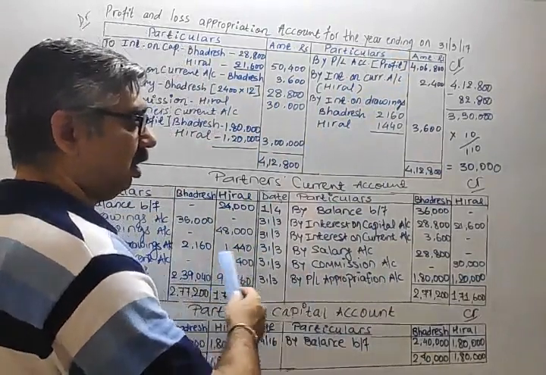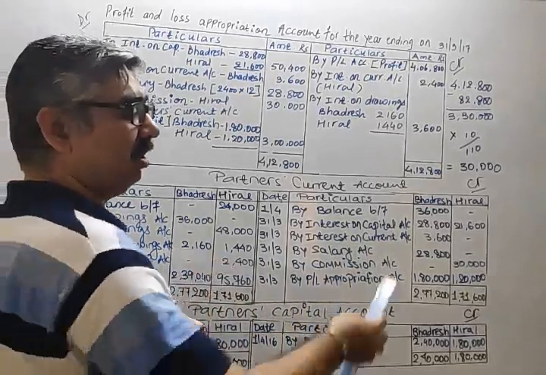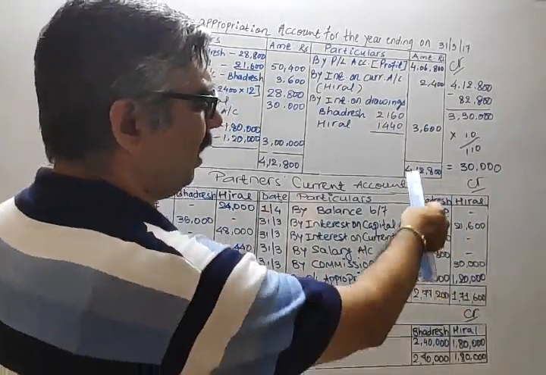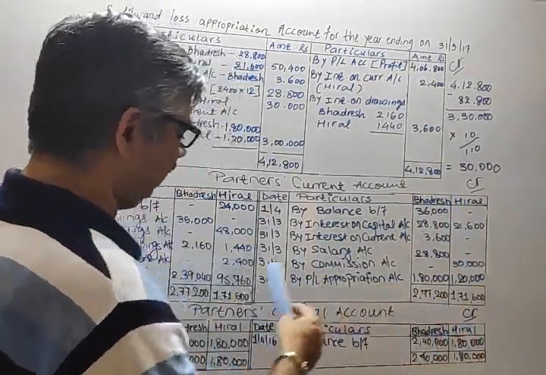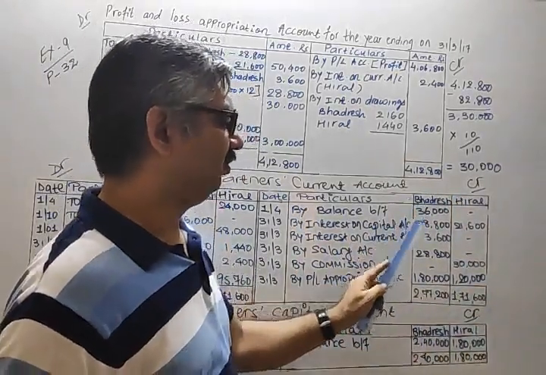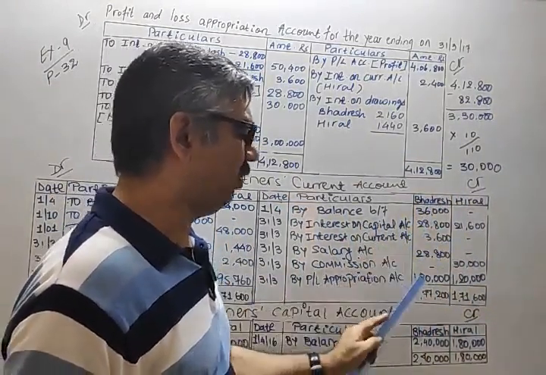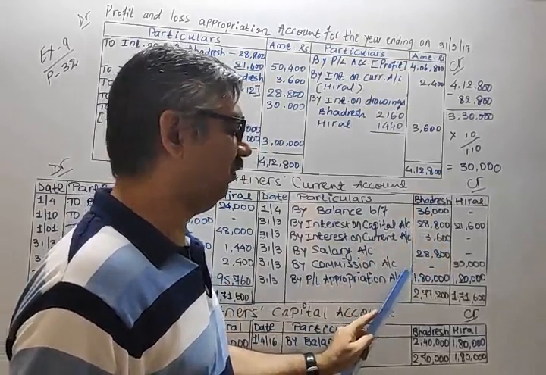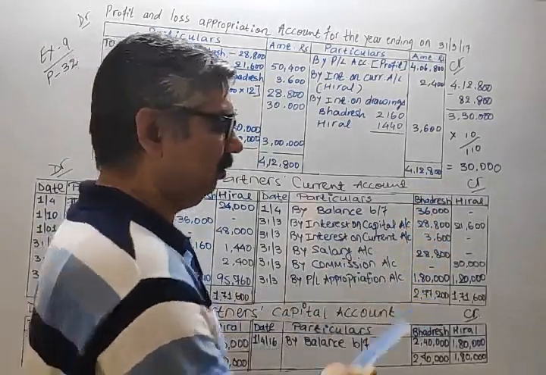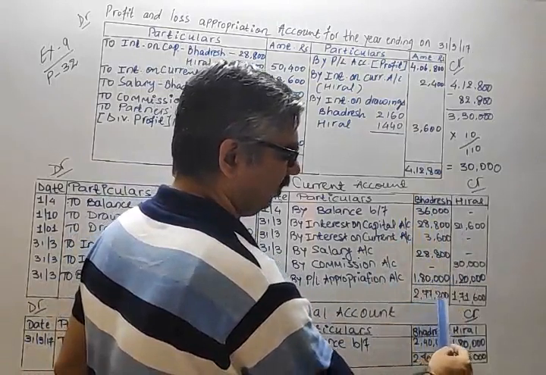Here, in current account, nothing. I'm not sure whether credit side is bigger or debit side, so you have to check. Normally by looking at the digits, we can easily come to know. For example, in Bhadresh, 36,000, 2,800, 3,600 are still okay, but this is a big figure. So naturally when big digits are there, obviously it should be on the credit side, bigger total. So for Bhadresh, the total is 2,77,200.